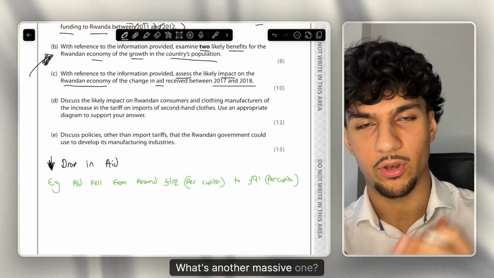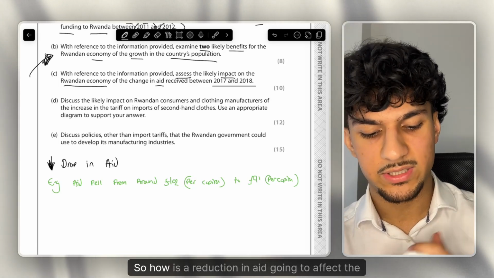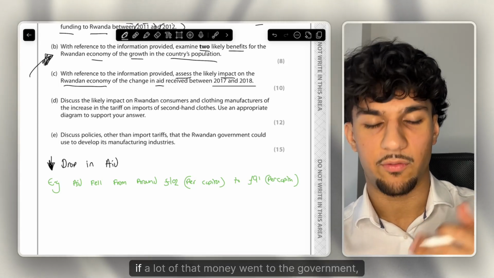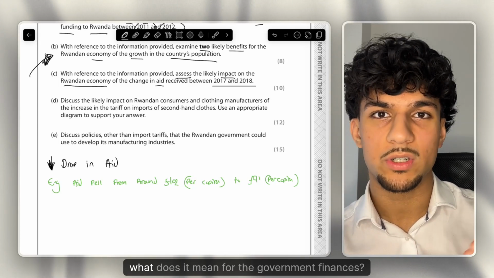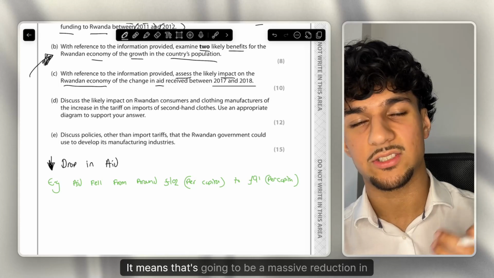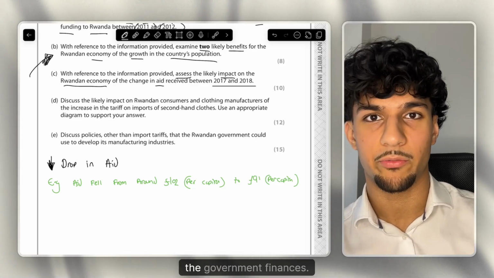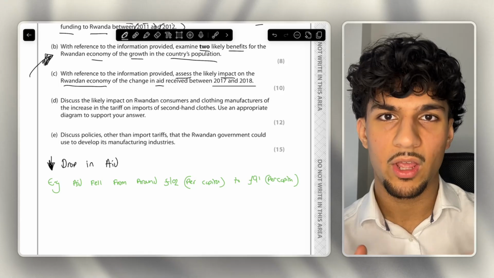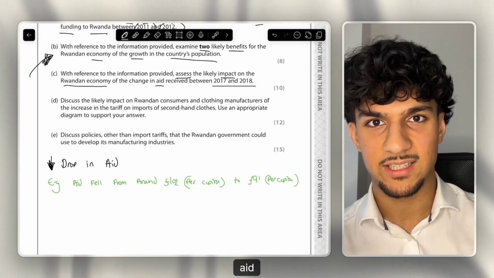And what's another massive one? Of course, the government. So how is a reduction in aid going to affect the government? And of course, a reduction in aid, if a lot of that money went to the government, what does it mean for the government finances? It means there's going to be a massive reduction in the government finances. And in developing countries, when we think about development and growth, what do these countries spend that aid on?